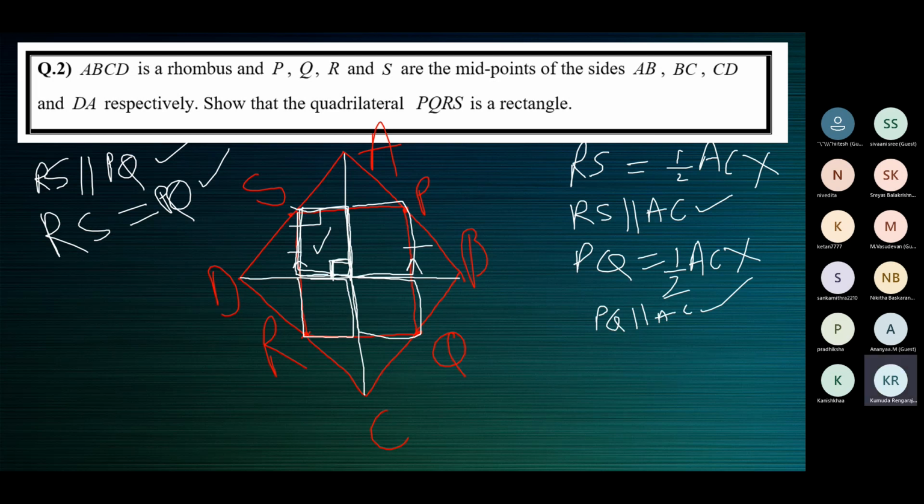We have to prove that this one is a parallelogram. We prove that this is a parallelogram. Since this is already 90 degrees, this also will be 90 because opposite angles are equal in a parallelogram. Once you get this is 90 degrees, in PQRS, which is a parallelogram, you prove that one angle is a right angle, so it's a rectangle.